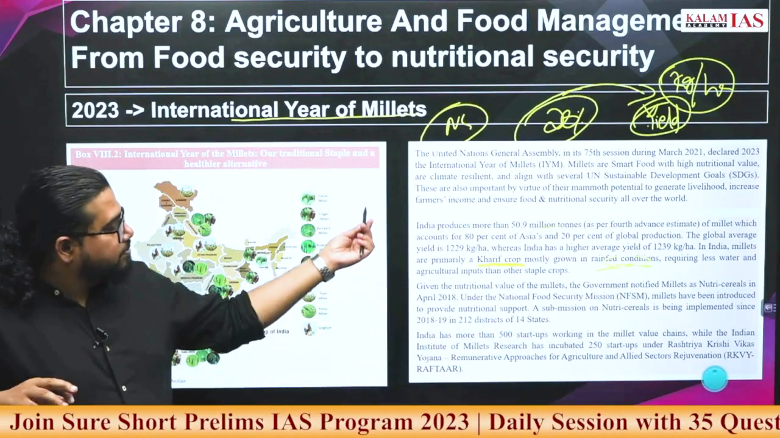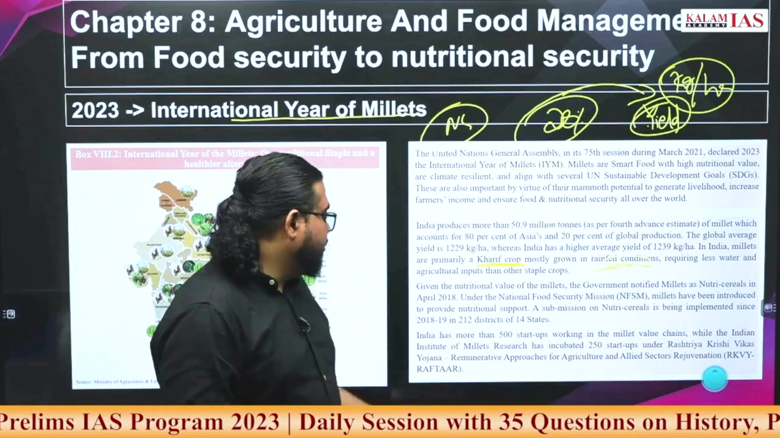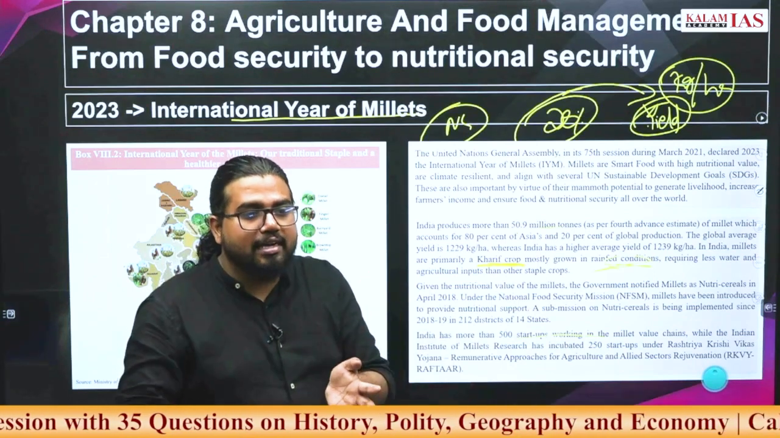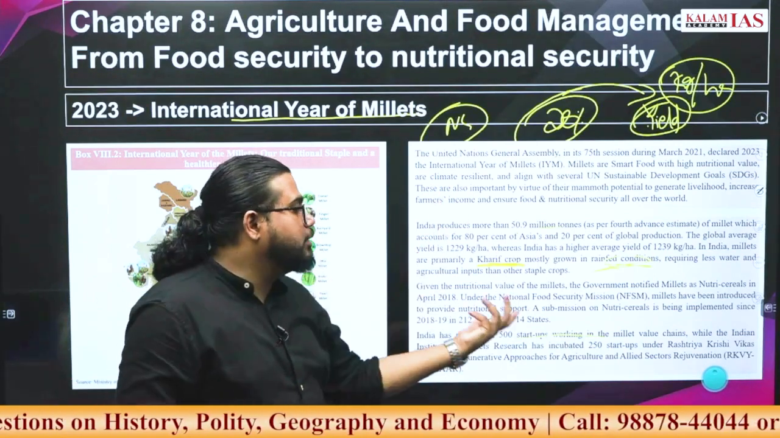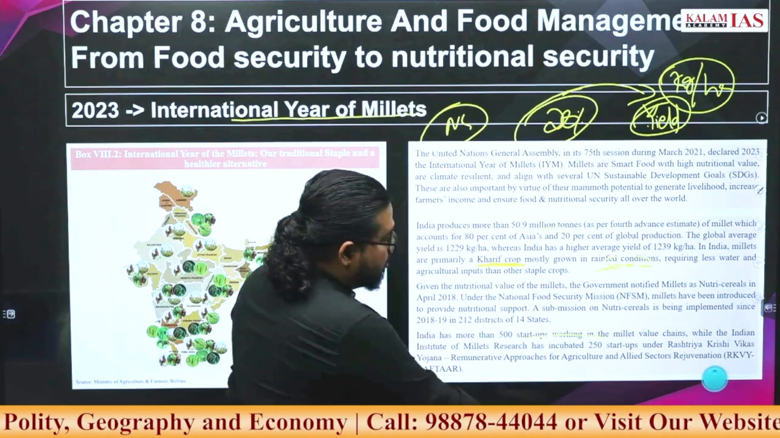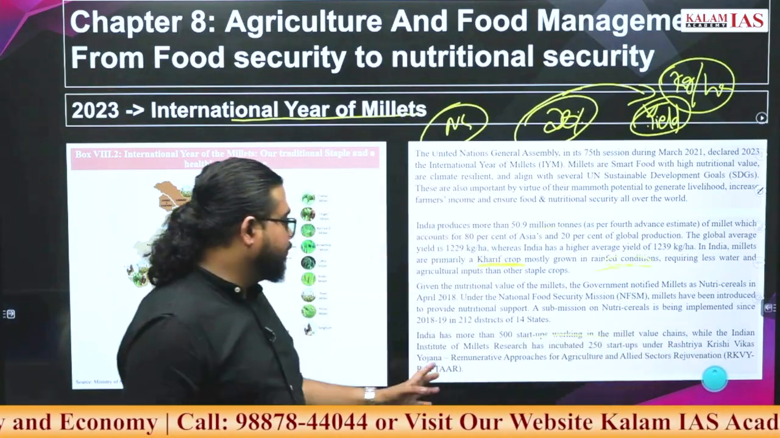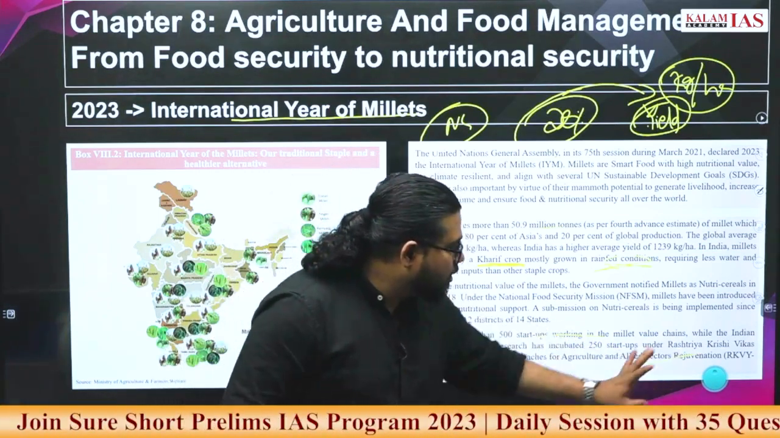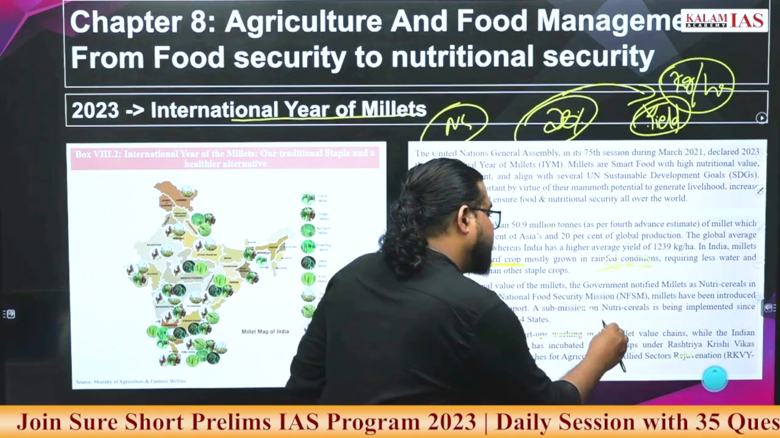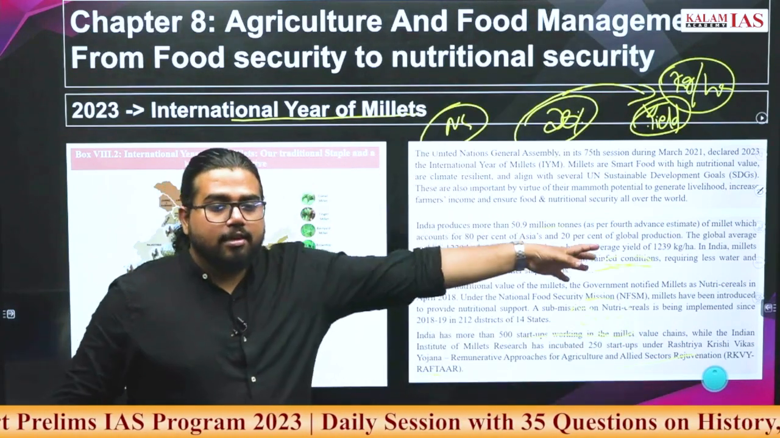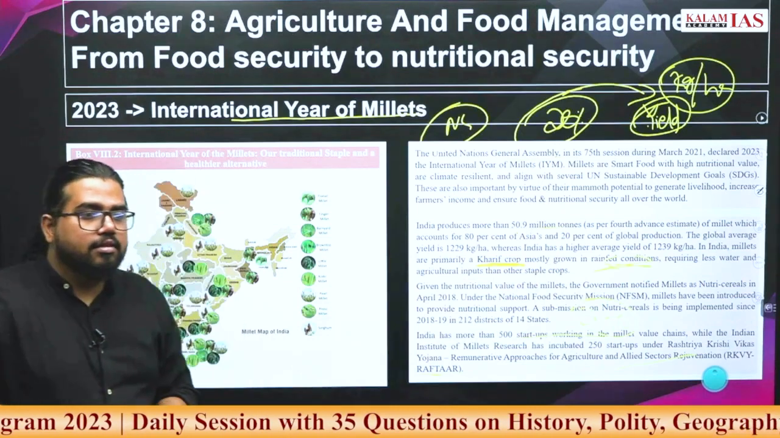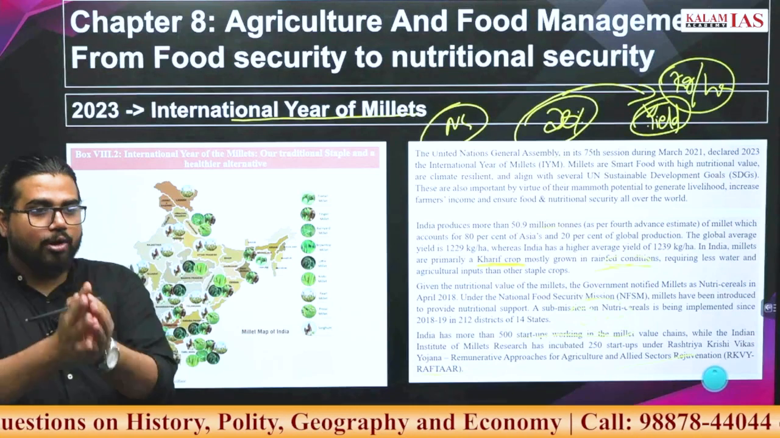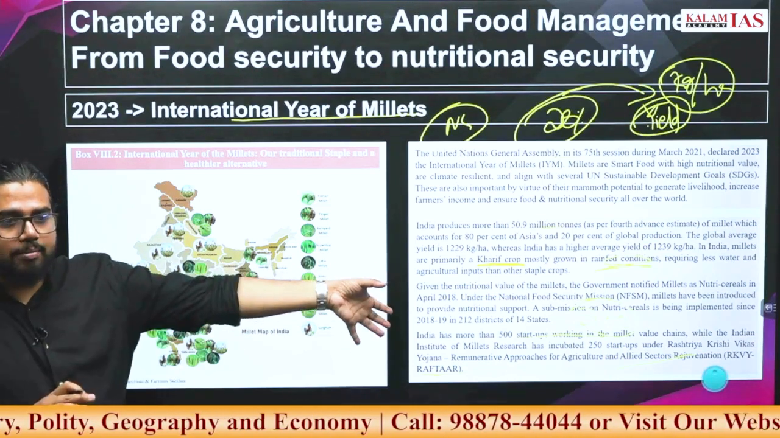One more thing you have to add is that the government is promoting 500 startups in the millet value chain, like food processing in millets and food transportation in millets. The scheme is called RAFTAR, under RKVY: Remunerative Approach for Agriculture and Allied Sector Rejuvenation. Under this, 250 startups are already working on the millet supply chain. All these schemes you note down, and go and learn more about them if there is a chance of them coming in the exam.